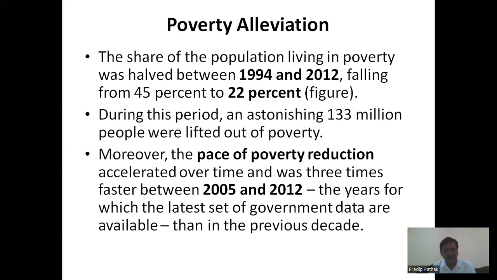During this period, the percentage of poverty was brought down from 45% to 22%. It was a big achievement for the government of the day. To be specific, 133 million people were lifted out of poverty through various schemes of the government and support incentives to the needy.